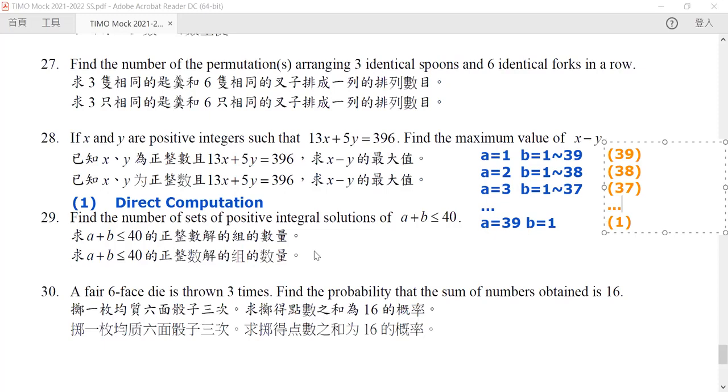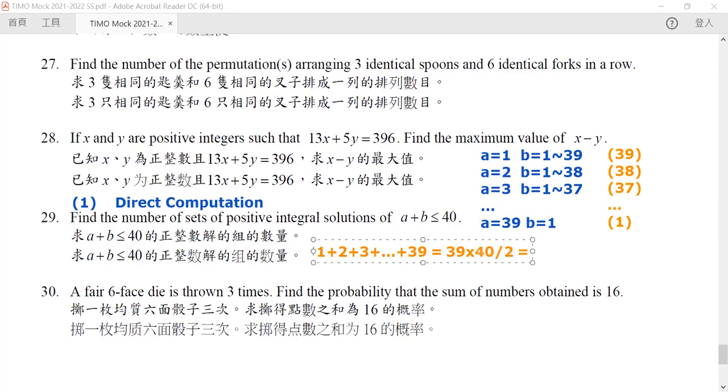So our answer will simply be equal to 1 plus 2 plus 3 plus ... until 39. This is equal to 39 times 40 divided by 2, and hence it will be equal to 780. Okay, so this is our answer, 780. Now, this is not the only way that you can compute this answer.